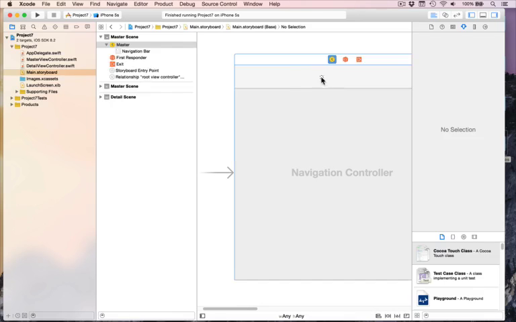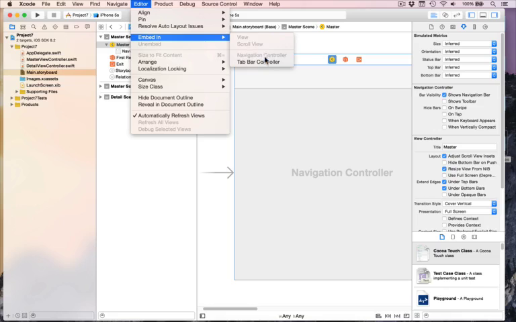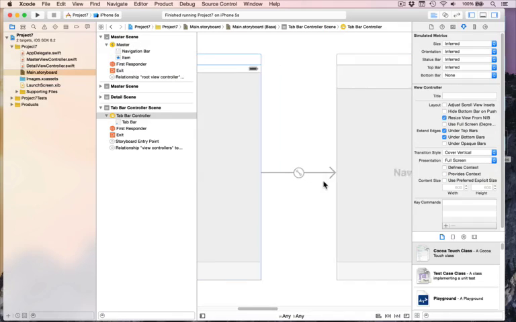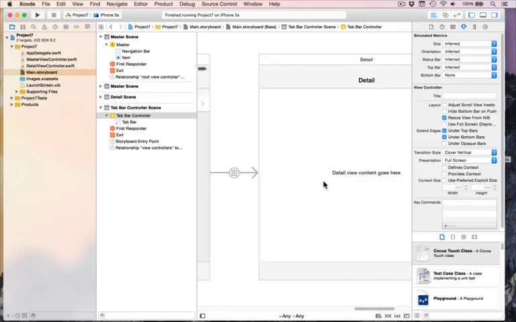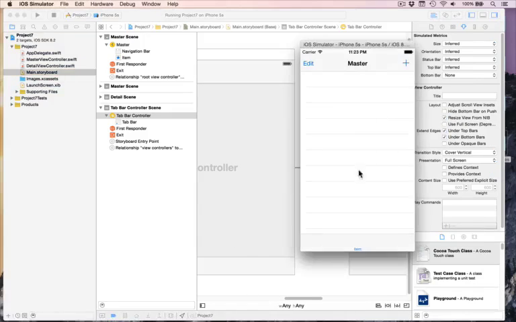So I'll select my master view controller, just clicking in there, and go to Editor, Embed In, Tab Bar Controller. And it'll push along and show here's the tab bar controller, then here's the navigation controller, then here's the table view, then here's the detail view. And I'll play that back so you can see how it looks. So now across the bottom we've got this tab bar with an item with no picture in. And this you'll see in so many different iOS applications, such as the App Store, such as the phone app, such as the music app. And by default you can fit 5 icons in there. That's 5 different view controllers being used inside the tab bar controller.